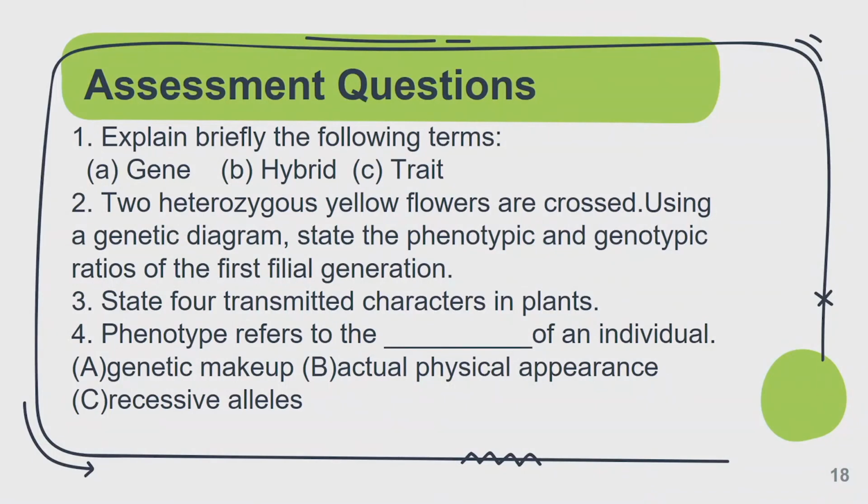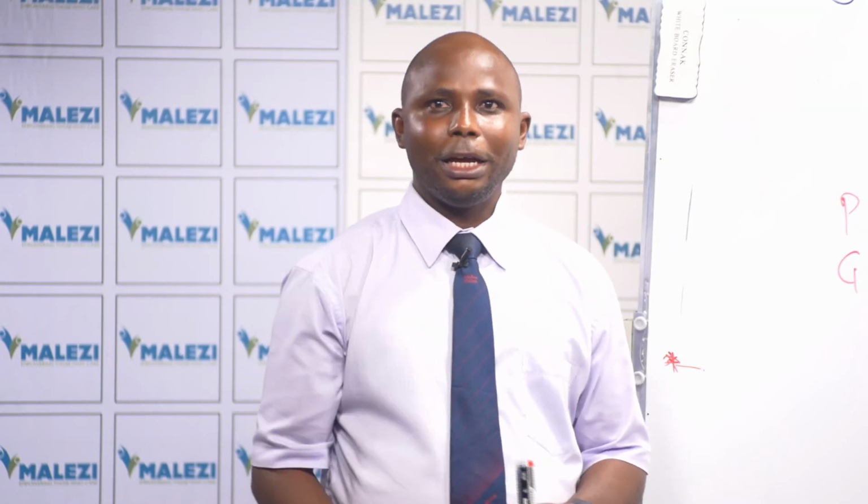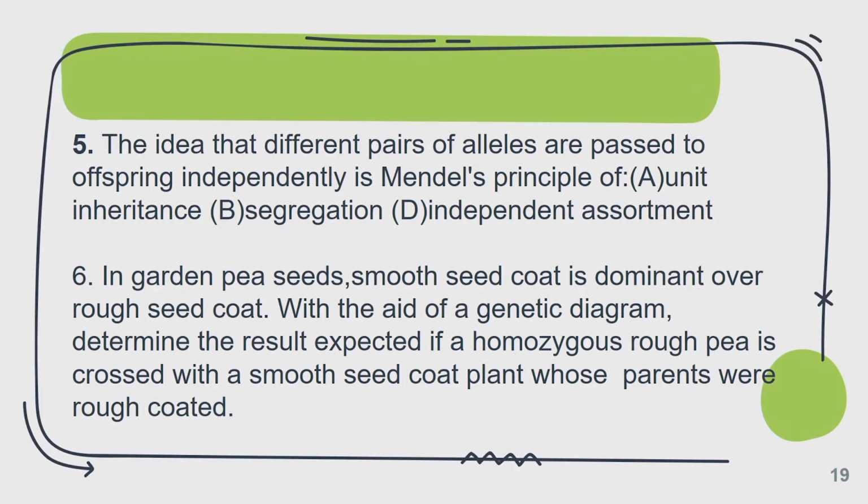Number 4, phenotype refers to the dash of an individual. Pheno, physical. A says genetic makeup, B, actual physical appearance, and C, recessive allele. So the correct answer there is B, actual physical appearance. Then we move to question number 5.